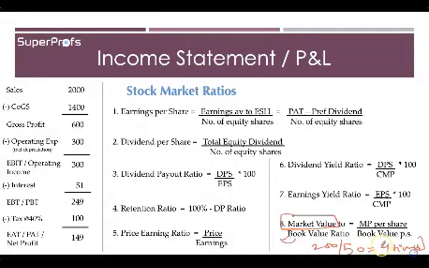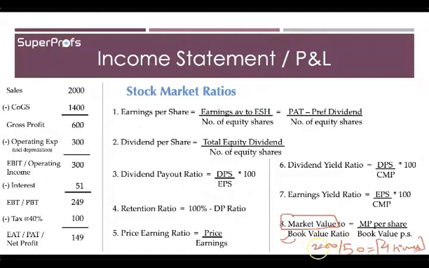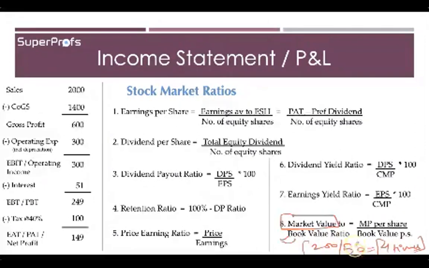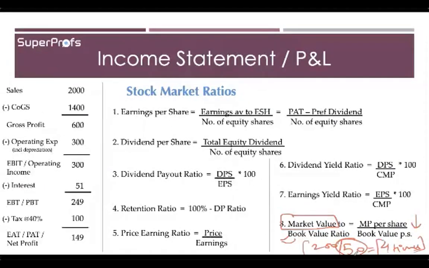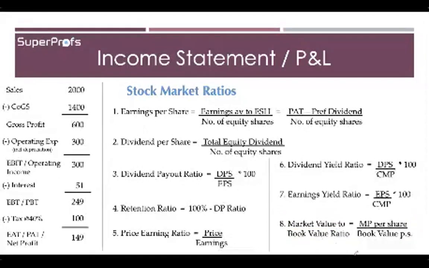This means that the trading of the shares is going on at 4 times the theoretical book value. That the share is being sold and traded at 4 times the value of what has been calculated based on the assets and the net worth. So with this we complete the different stock market ratios, which we'll quickly revise.